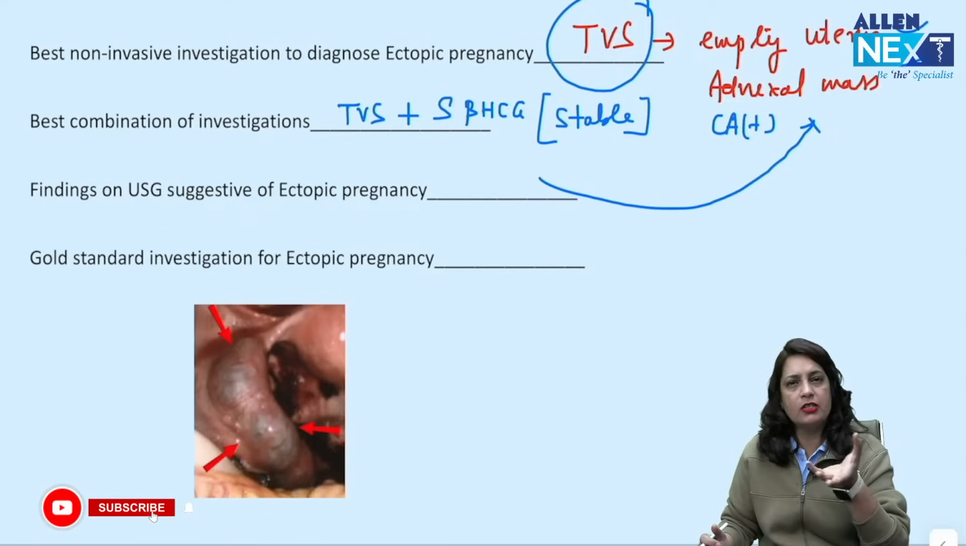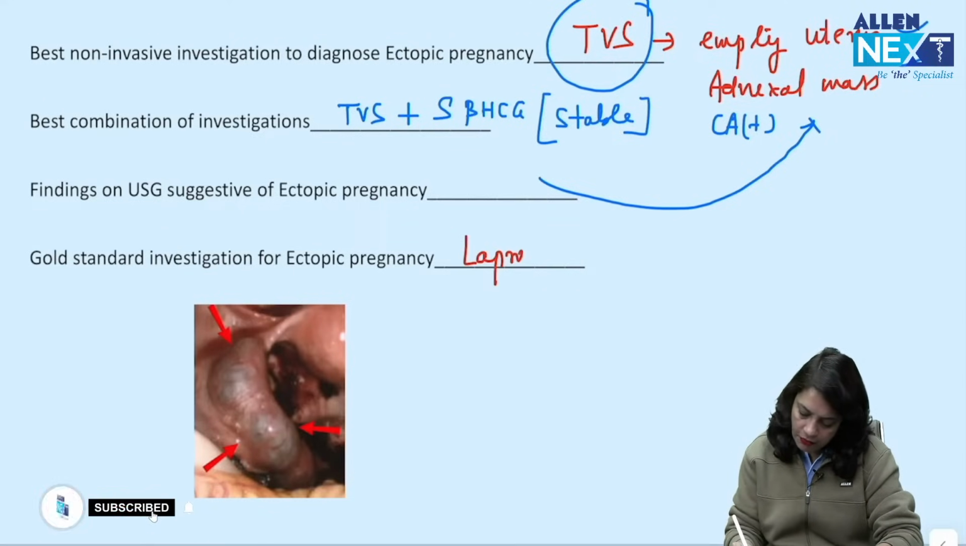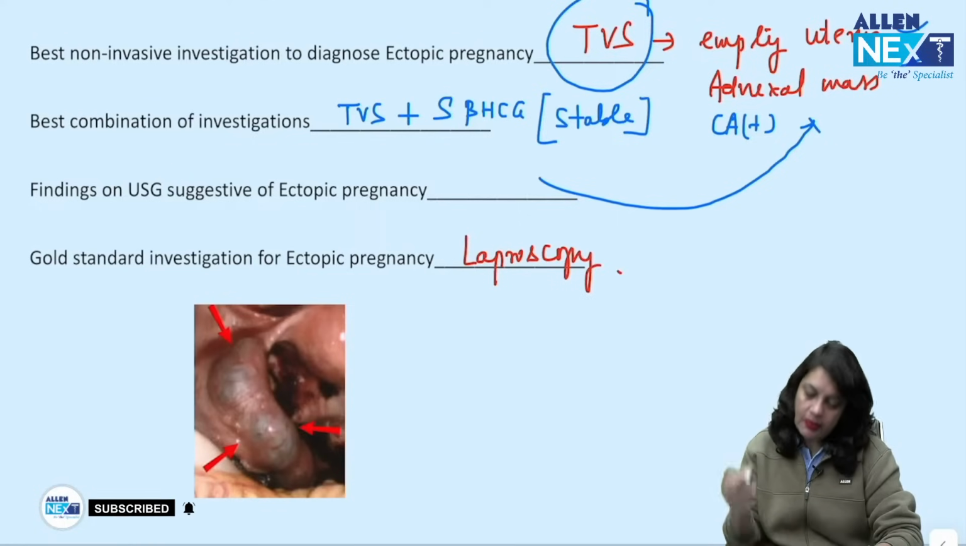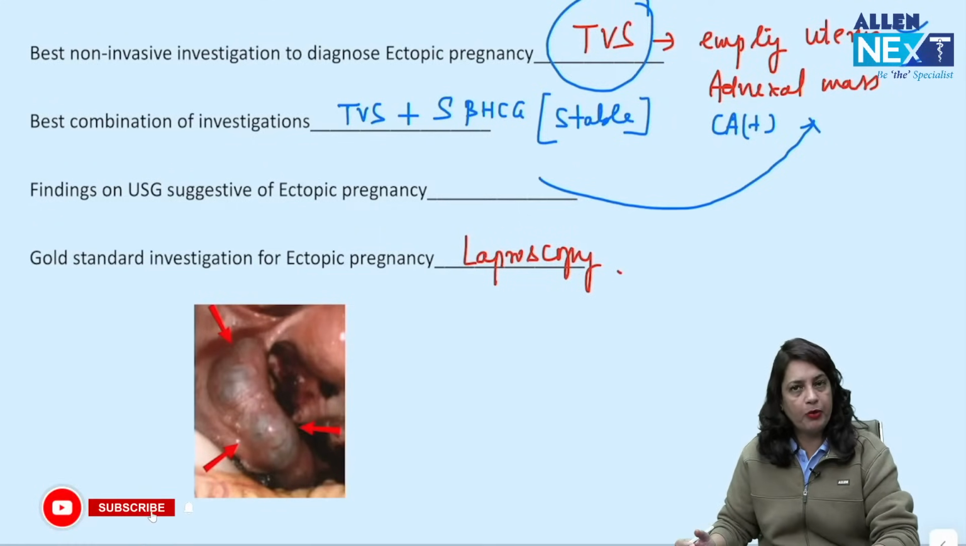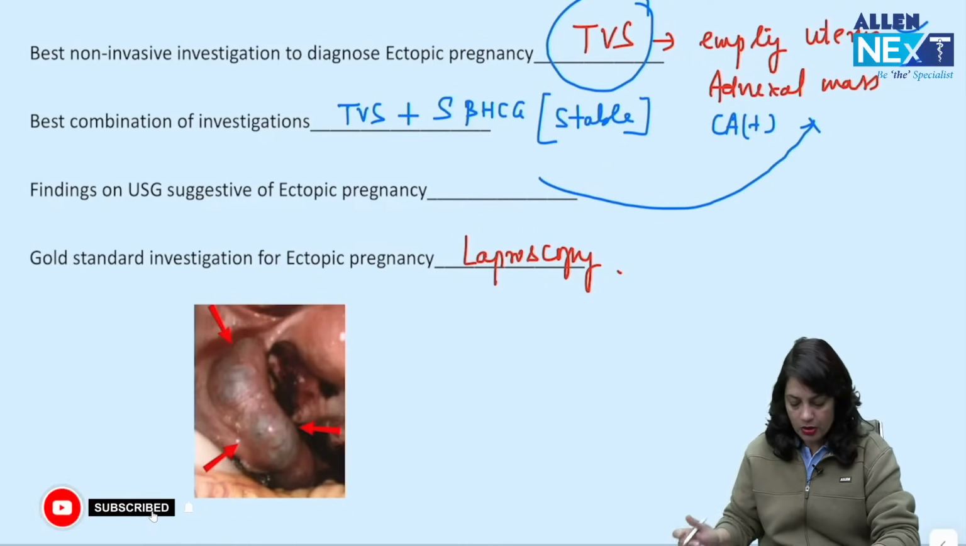If the investigations are not giving you a fruitful diagnosis of ectopic pregnancy, we take the patient for a diagnostic laparoscopy, taking consent for therapeutic laparoscopy as well, or followed by laparotomy if you are not able to manage the case with laparoscopy.